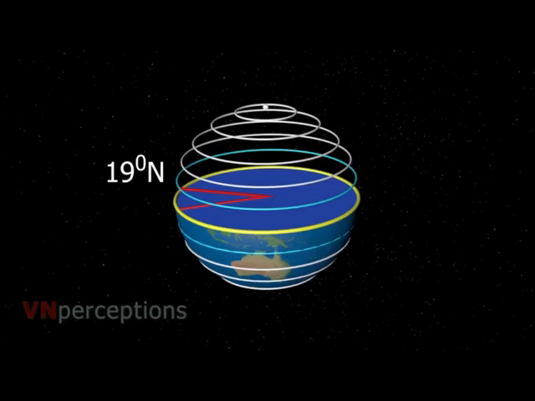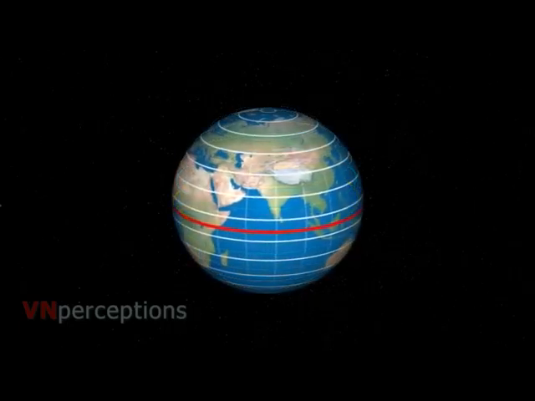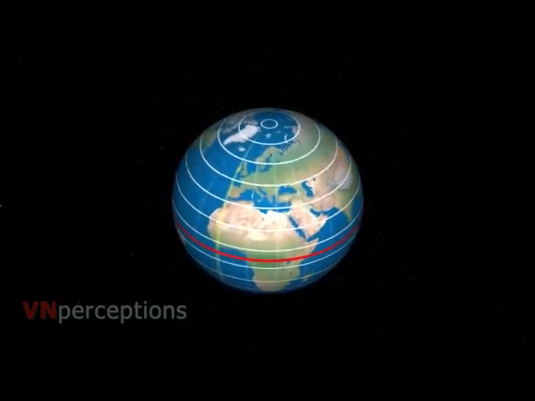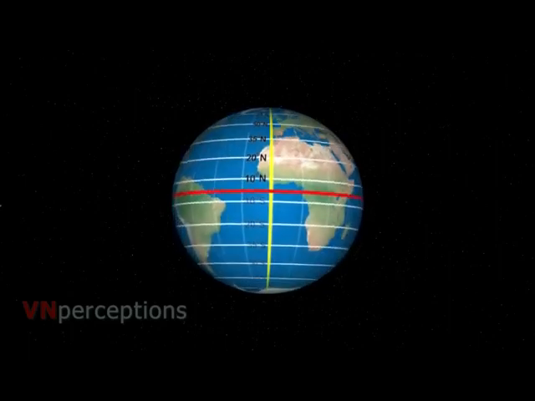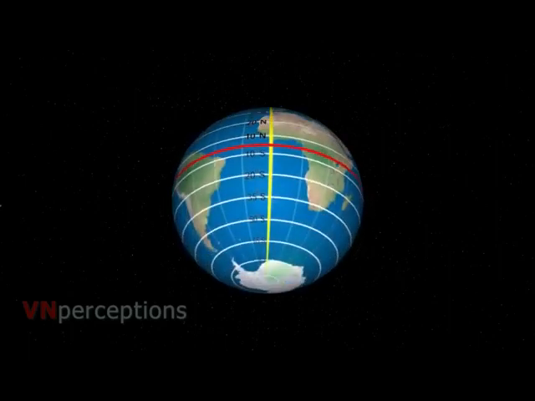The line of latitude is then drawn through Mumbai parallel to the equator. This parallel of latitude is 19 degree north latitude. Any place or point on this parallel of latitude would form an angle of 19 degrees at the center. Every parallel of latitude is a circle. So, there are 90 parallels of latitude in the northern hemisphere to the north of the equator. Similarly, there are 90 parallels of latitude in the southern hemisphere to the south of the equator.